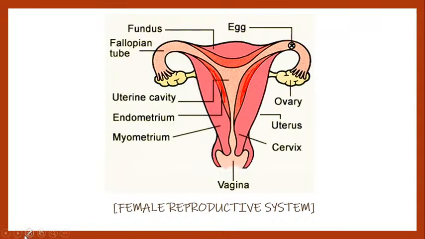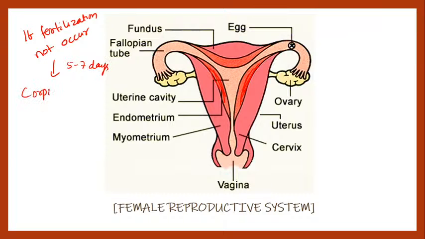The second thing is, if fertilization does not occur, then after 5 to 7 days this corpus luteum is of no use because it doesn't get any signal, because the human chorionic gonadotropin stimulates the corpus luteum.